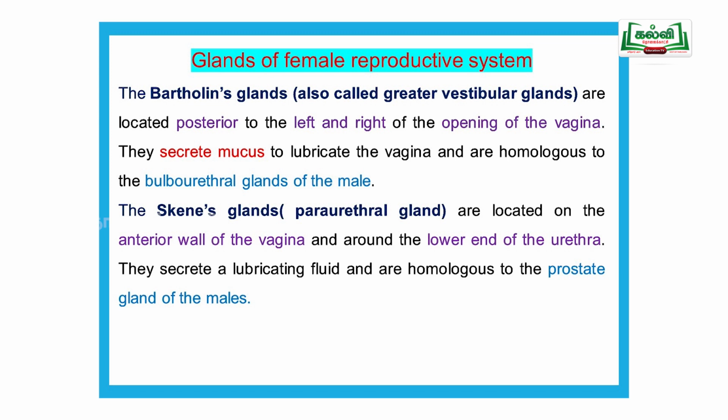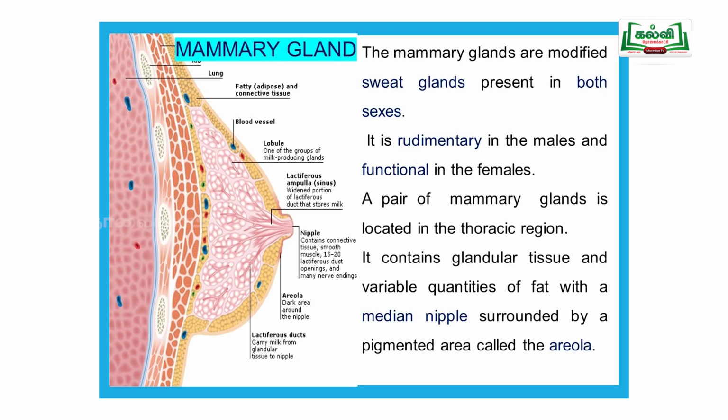Then the mammary gland. The mammary gland is nothing but a modified sudoriferous gland. It is present in both sexes, male as well as female, but in male it is a rudimentary, not developed organ, while in the female it is a functional one. Then fatty substances are there, and one median nipple, surrounded by a black pigmented area called the areola.